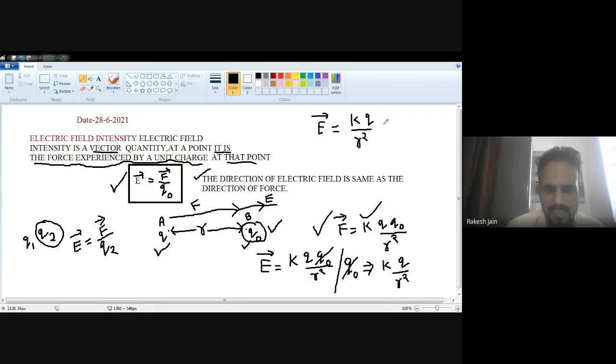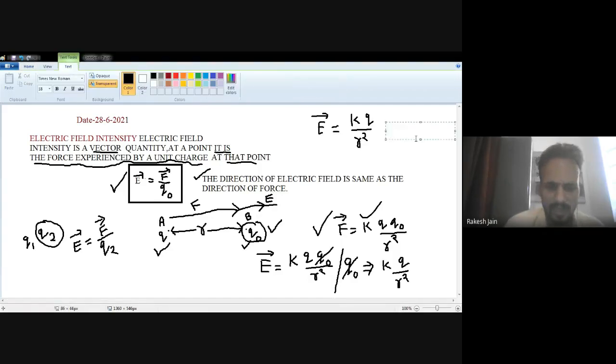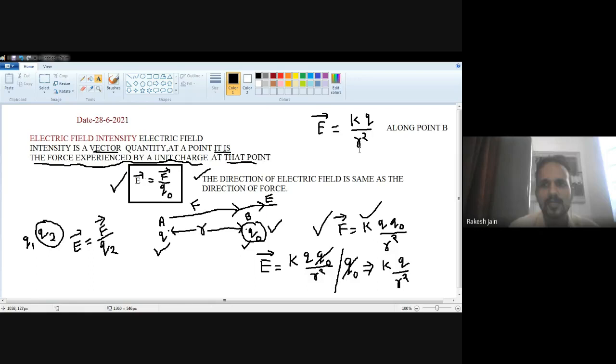Now, to show the direction, we can write it along point B, because point B is the position of the test charge.